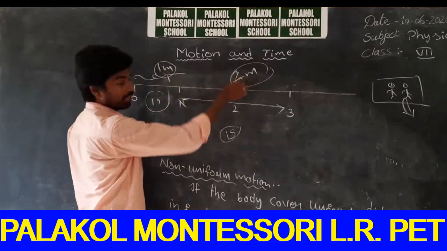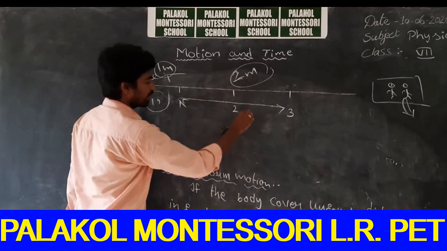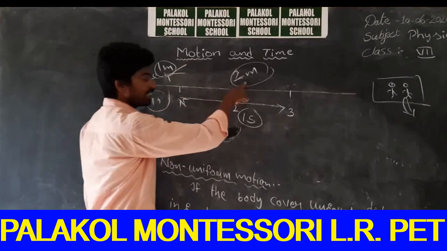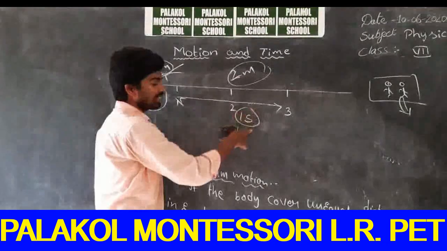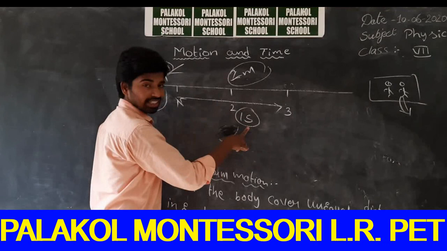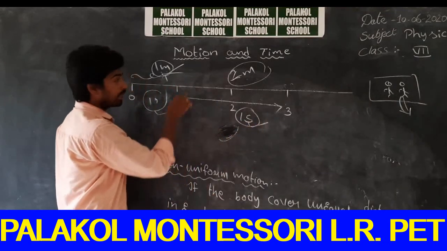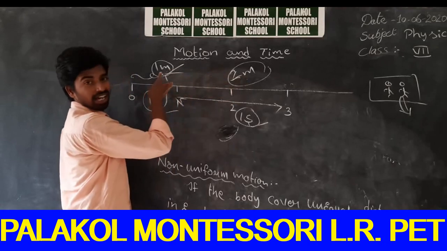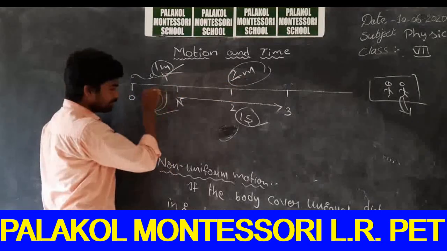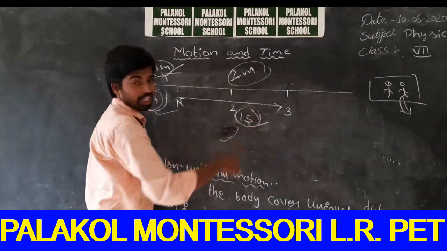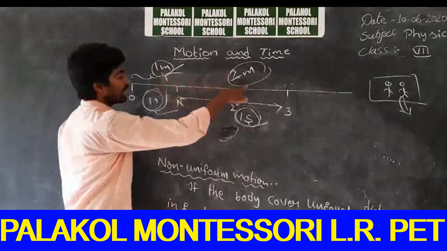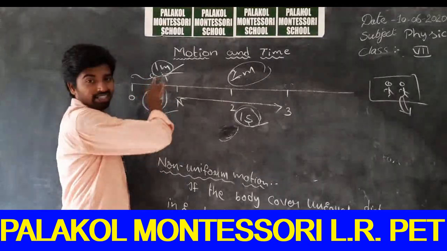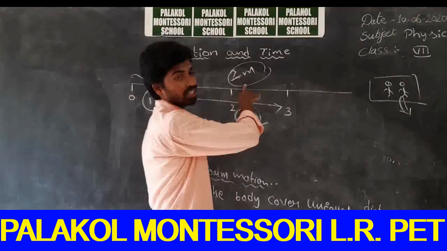These two are not equal, whereas the time difference is equal. The time is the same. Here, the time taken to travel 1 meter is 1 second. And here, the time taken to travel 2 meters is 1 second. So in both cases, the time intervals are equal, but the covered distances are unequal. In the same gap of 1 second, I have traveled unequal distances. In the first second I traveled 1 meter, and in the next second I traveled 2 meters.